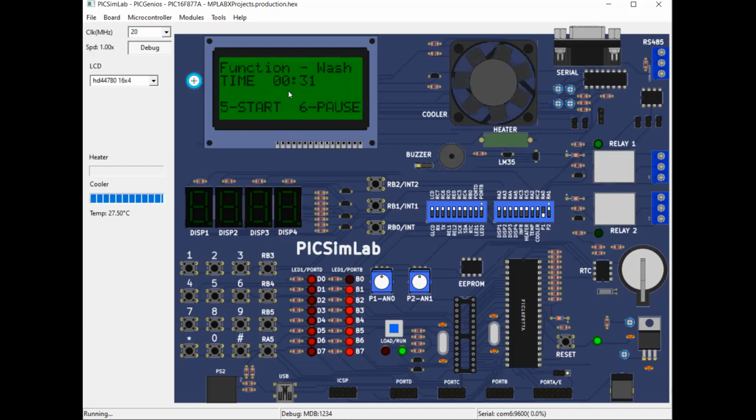The program begins and time is started. Functioning, we can see the display shows wash now. Time is running. Press 5 to start and 6 to pause. When 6 is pressed to pause, we can see that the washing machine is stopped and the timer also stopped. To start, we need to press 5 again. Again it has been pressed.